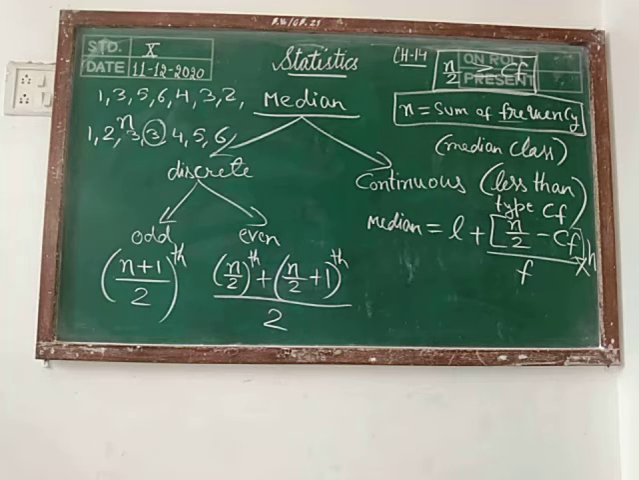Sir, CF should be equal to or greater than n by 2. Either the value of n by 2 is equal to the cumulative frequency or it is greater than the cumulative frequency.